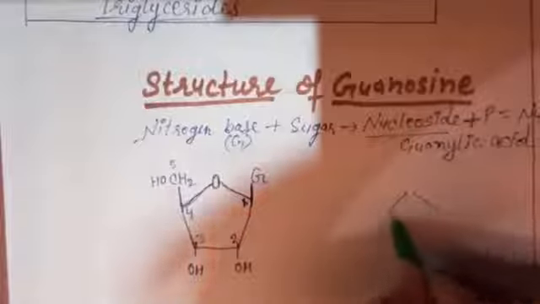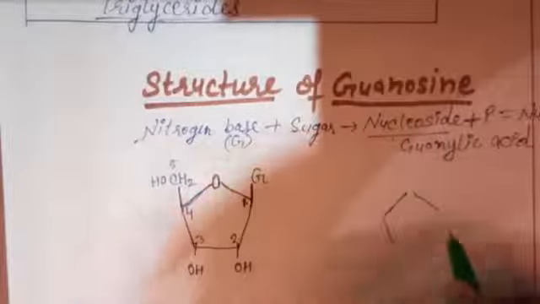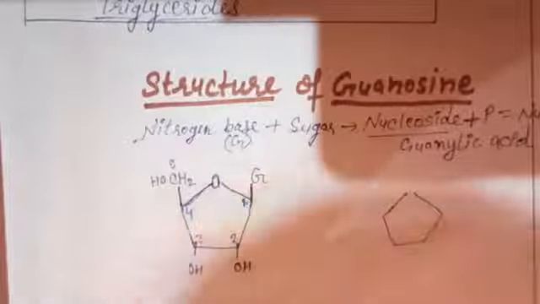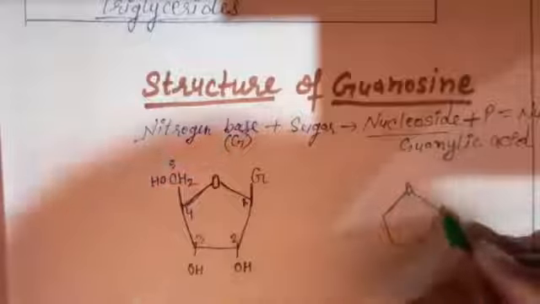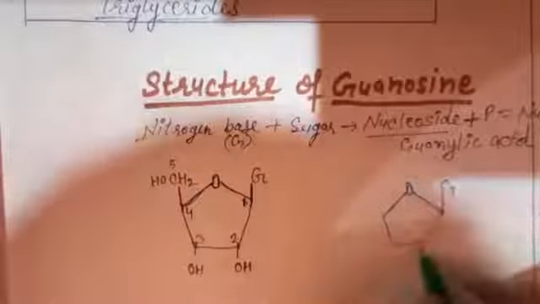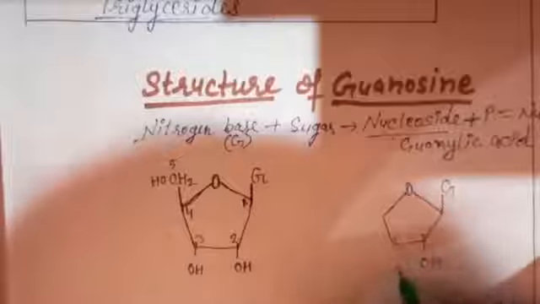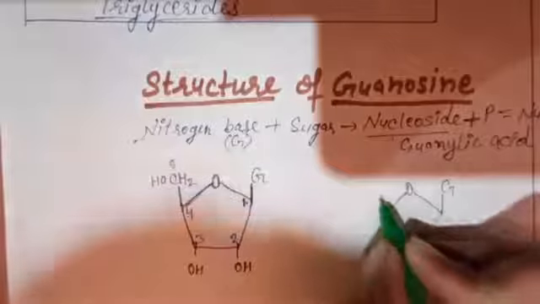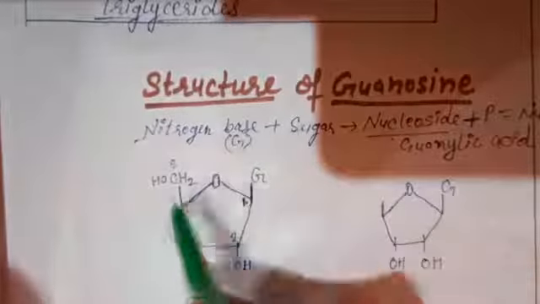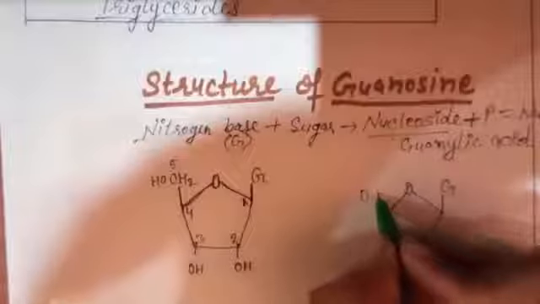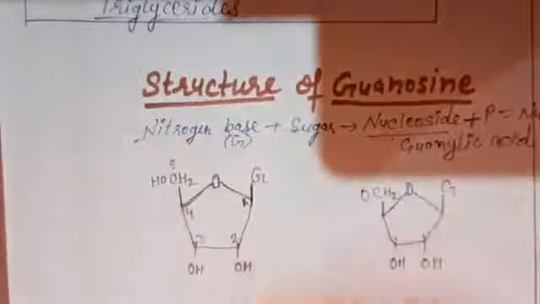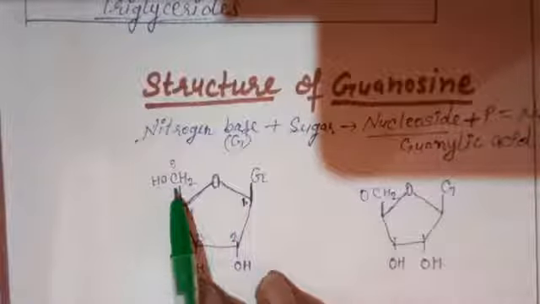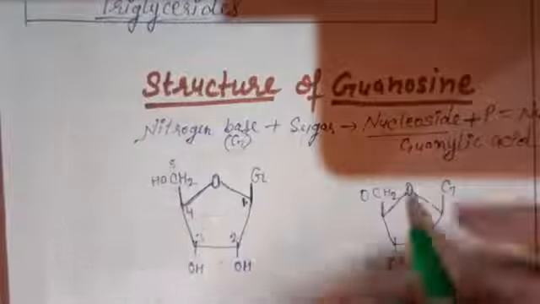So let's make the structure of guanylate acid again. We will make the structure of ribose sugar first. Just label the carbon positions 1, 2, 3, 4, 5 like this, and attach guanine at the first position. Just make OH here. And then at the 5th carbon position where the CH2 is present here, what will happen with the release of one water molecule? Phosphate will be attached here with this carbon, with the release of one water molecule.